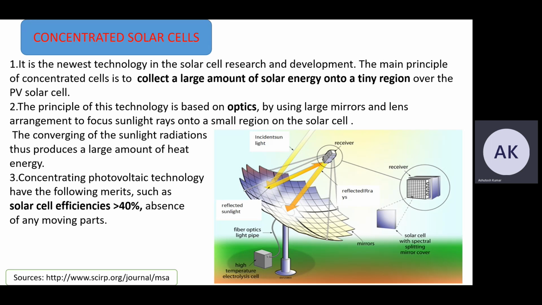Now we are going to talk about concentrated solar cells. Here, from the diagram, we can see that we use mirrors, and by using the application of optics, we can concentrate the light rays on the solar cell.